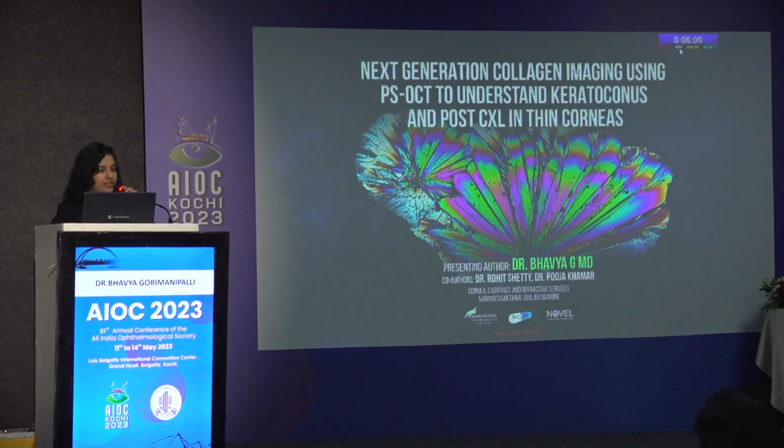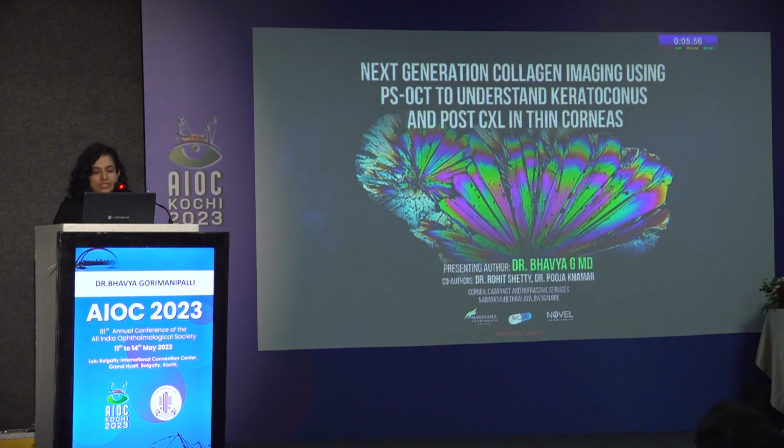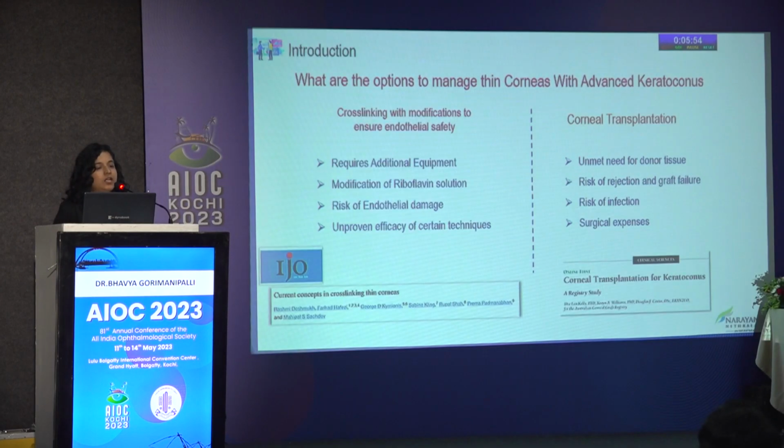Good afternoon, everyone. I'll be presenting work on next generation collagen imaging using PS-OCT to understand keratoconus and post-CXL outcomes in thin corneas. Cross-linking has been established as an effective treatment for advanced keratoconus in thick corneas. When it comes to thin corneas, we still have issues. We need to modify our cross-linking technique to ensure endothelial safety in thin corneas, and the only other option is corneal transplantation, which has its own disadvantages.